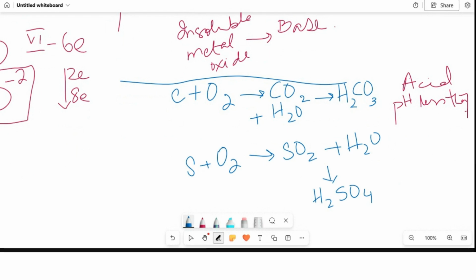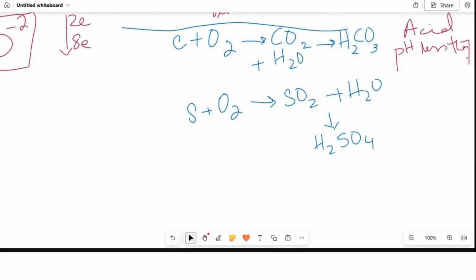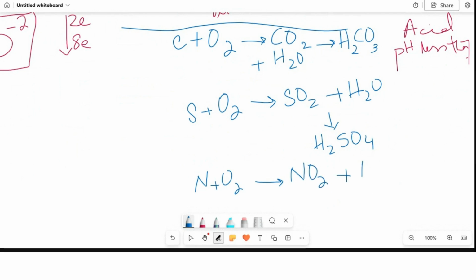Acha. Now if I am going to do one more, just suppose I am taking nitrogen, you have to write down these equations in your copies. Nitrogen plus oxygen, it gives NO2, and when you dissolve this in water, it is going to produce HNO3, which is nitric acid.